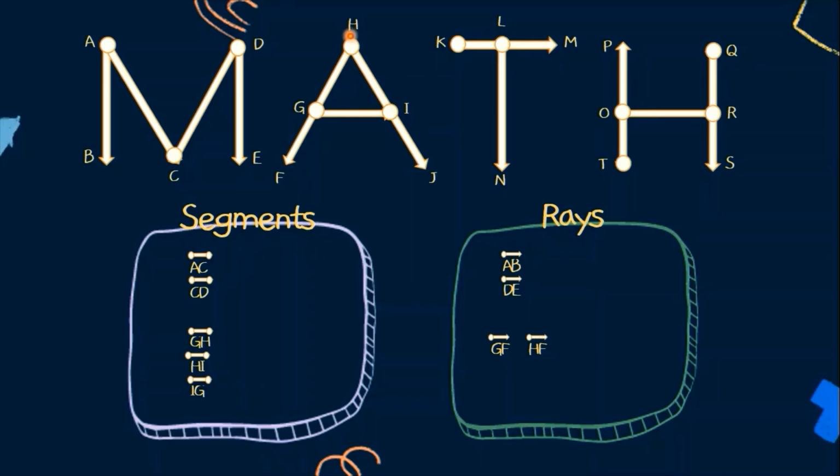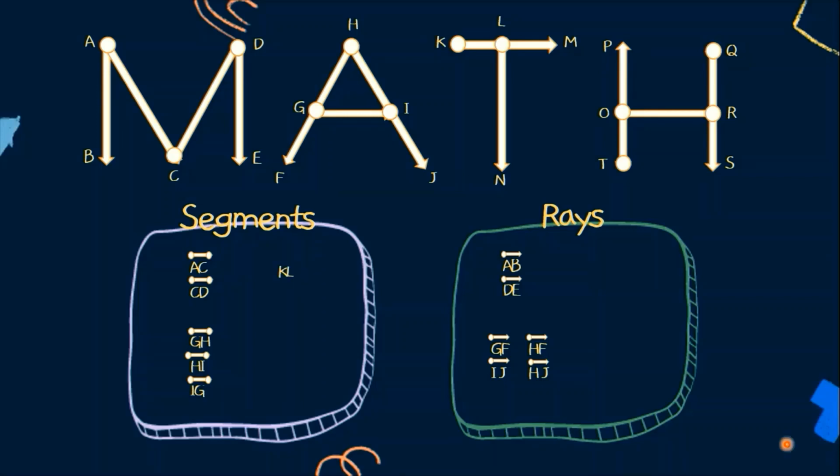Points G, H, and F, they are all collinear. Meron din tayong ray IJ. Ang ating origin dito ay yung point I. Syempre, meron din tayong ray HJ na ang origin ay H naman. Yun lamang naman for letter A. Punta tayo dito sa letter T.